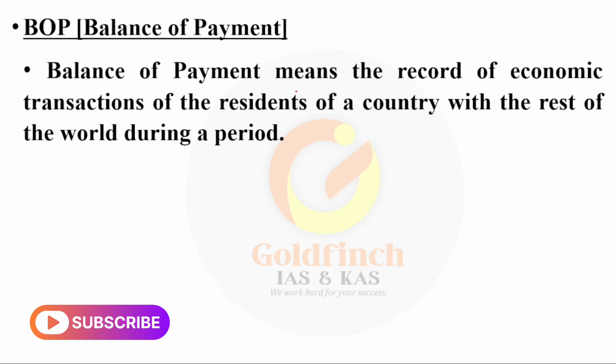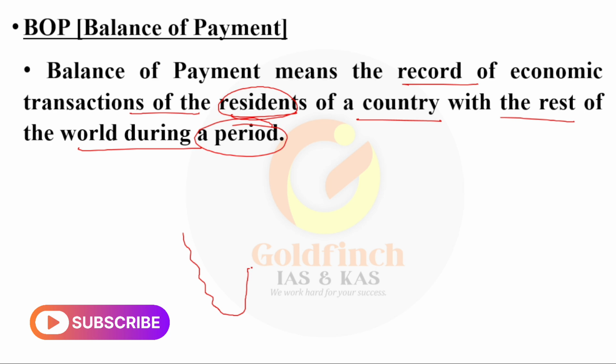Balance of payment, according to the definition, means the record of economic transactions of the residents of a country with the rest of the world during a particular period. If you take India as an example, there are a lot of people in the country. We have 140 crore people, right?